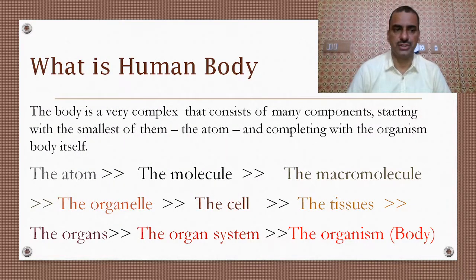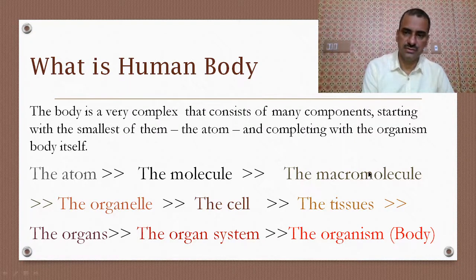What is the human body? Our body is very complex and consists of many components, starting from the smallest one, that is the atom, and completing with the organism's body itself. Here you can see the smallest part is the atom, like hydrogen, nitrogen, oxygen, and then they become molecules when they group together, and these molecules become macromolecules like DNA in the cell.